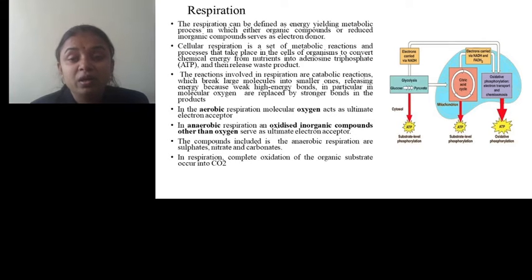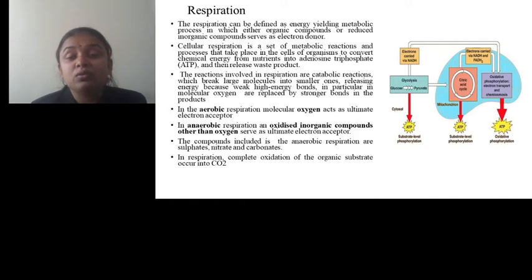So here the chemical compounds which are fixed or prepared through photosynthesis are utilized in respiration to produce energy. And that energy is required to carry out different functions in the cell as well as in the body. The reactions involved in respiration are called catabolic reactions.